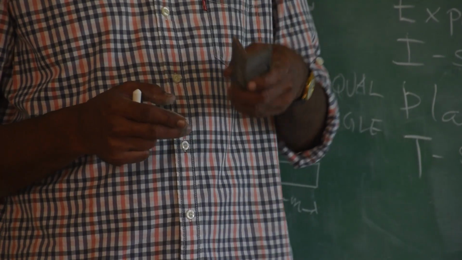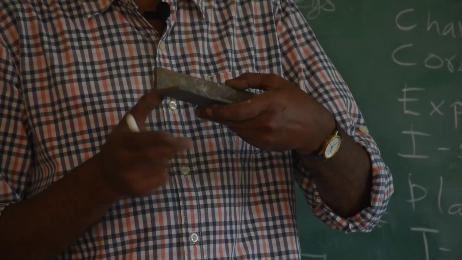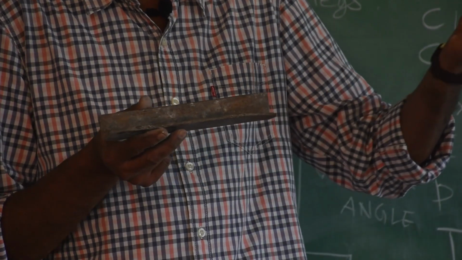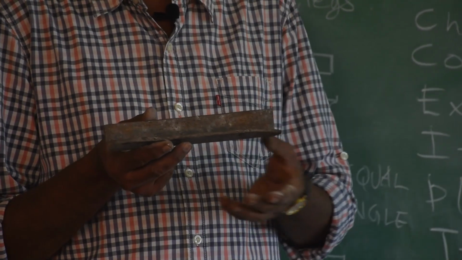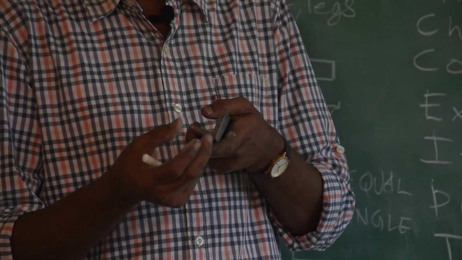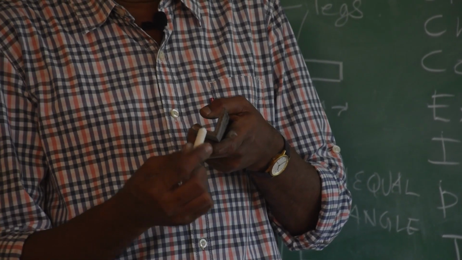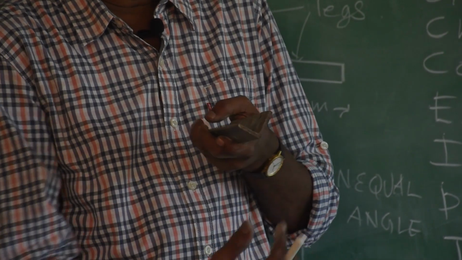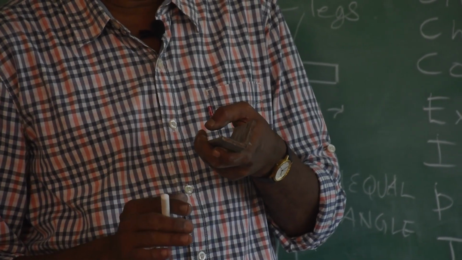Now, here I have a model, a cut piece, a small piece of an eye section. It is taken from that long member, 10 or 11 meter length. Here you see these two legs are of equal length. This length is equal to this length. So, it is called equal angle.